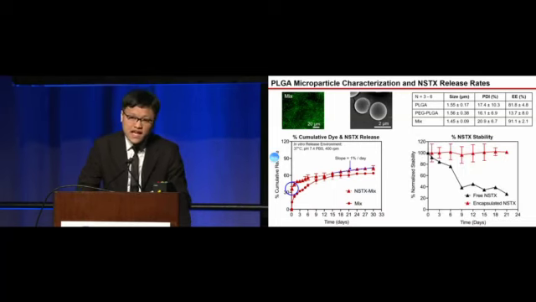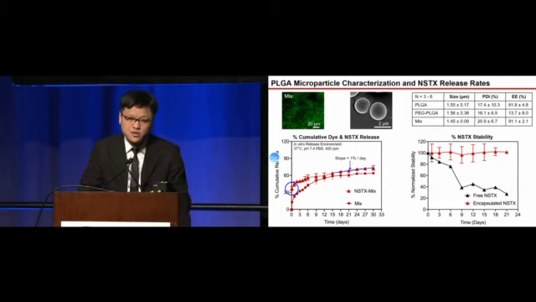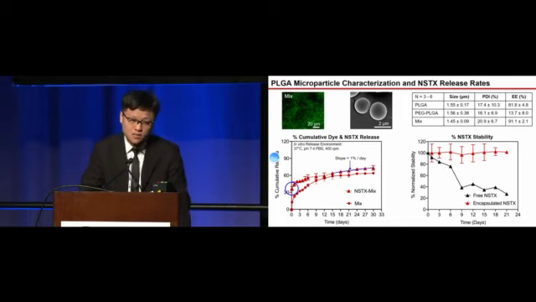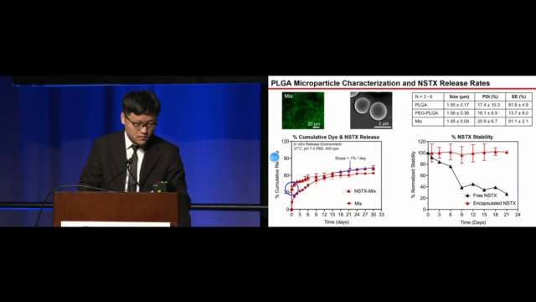We also tested the stability of NSTX in its free form and when encapsulated in the PLGA. We find that NSTX in its free form will drop down to about 60% stability in a week. However, it still remains stable when encapsulated in the PLGA. This underlines the importance of using a drug delivery system to deliver a drug like NSTX.